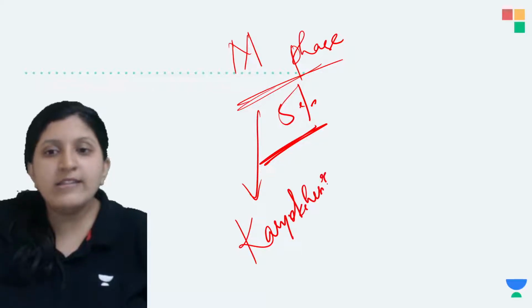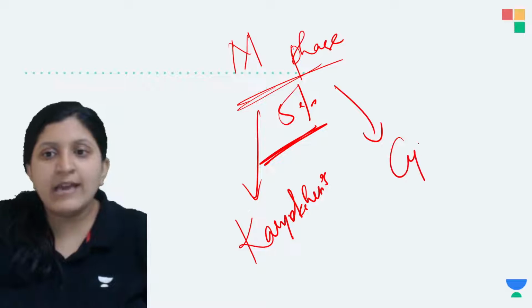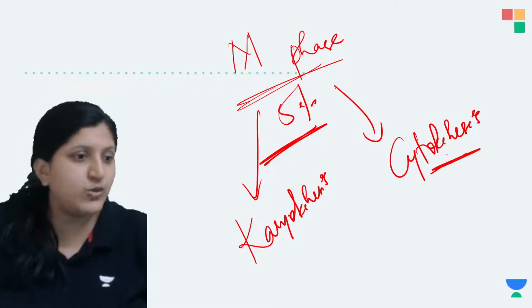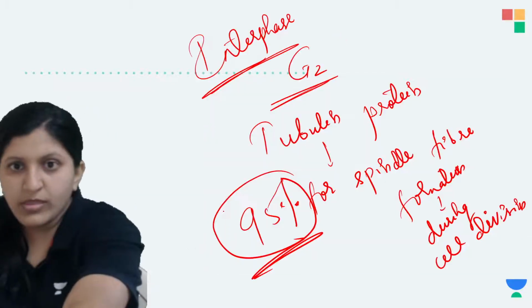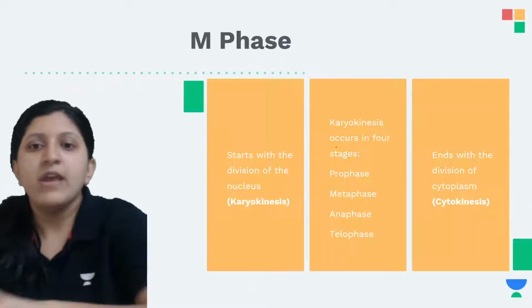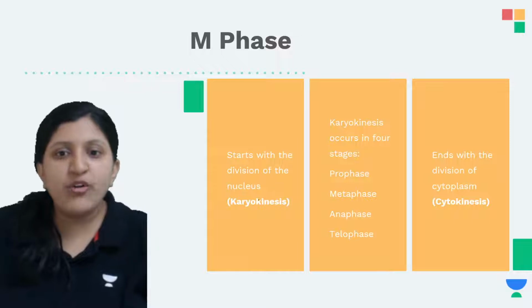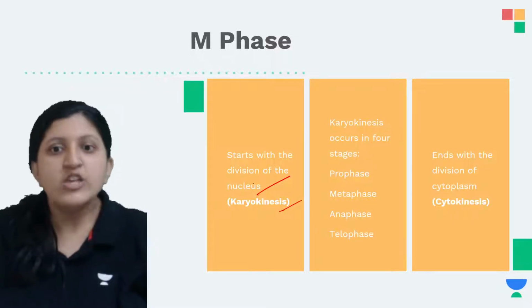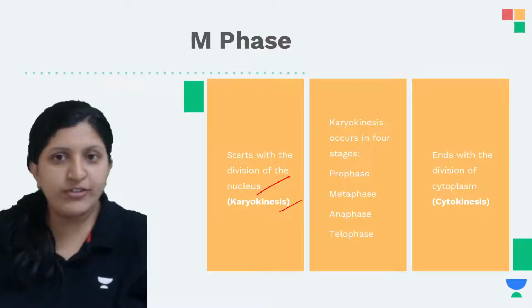The M phase is further divided into karyokinesis and cytokinesis. Karyokinesis starts with the division of the nucleus. Why do we call it the division of a nucleus?